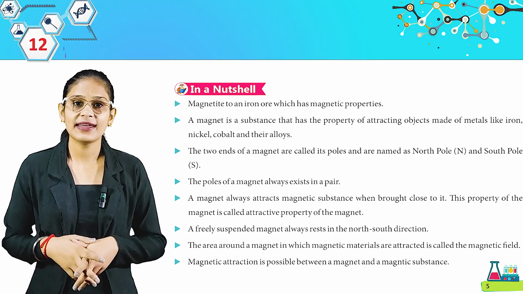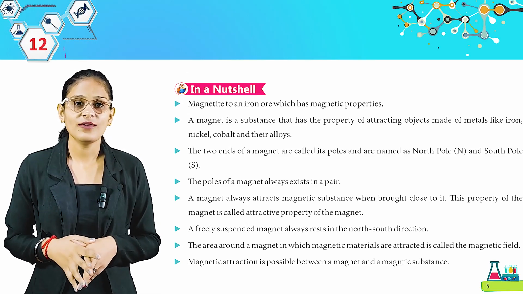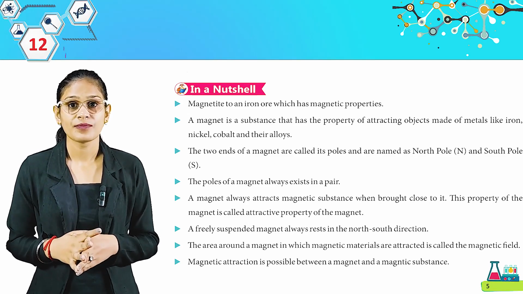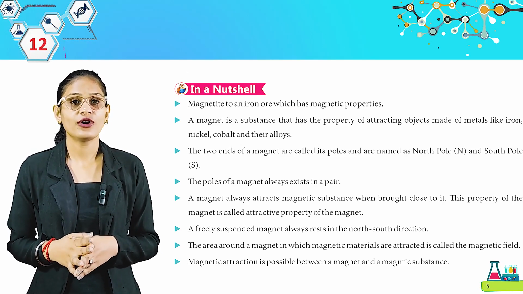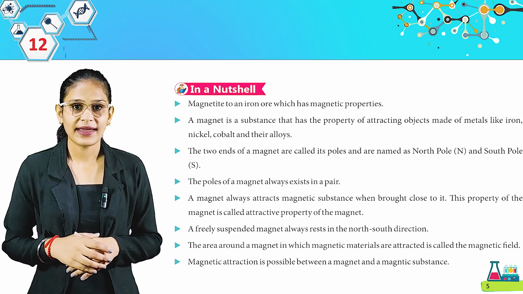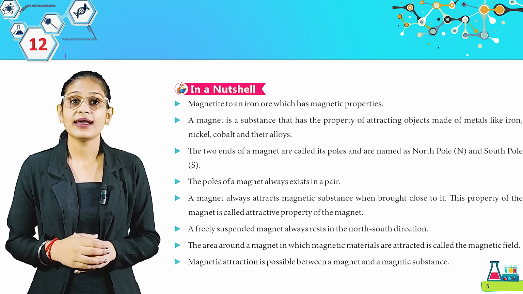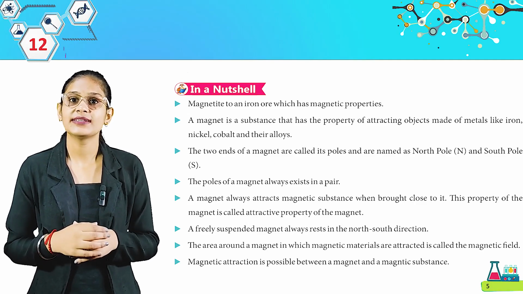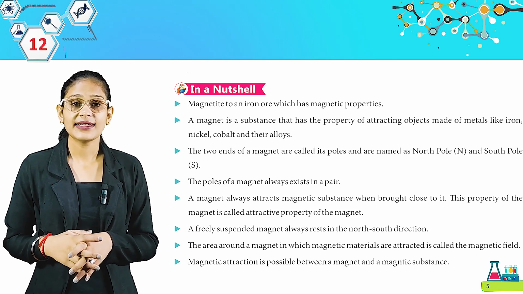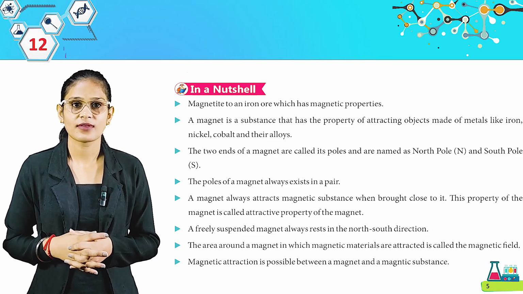The pole of a magnet always exists in a pair. A magnet always attracts magnetic substance when brought close to it. This property of magnet is called attractive property of the magnet. A freely suspended magnet always rests in north-south direction. The area around a magnet in which magnetic materials are attracted is called the magnetic field. Magnetic attraction is possible between a magnet and a magnetic substance.